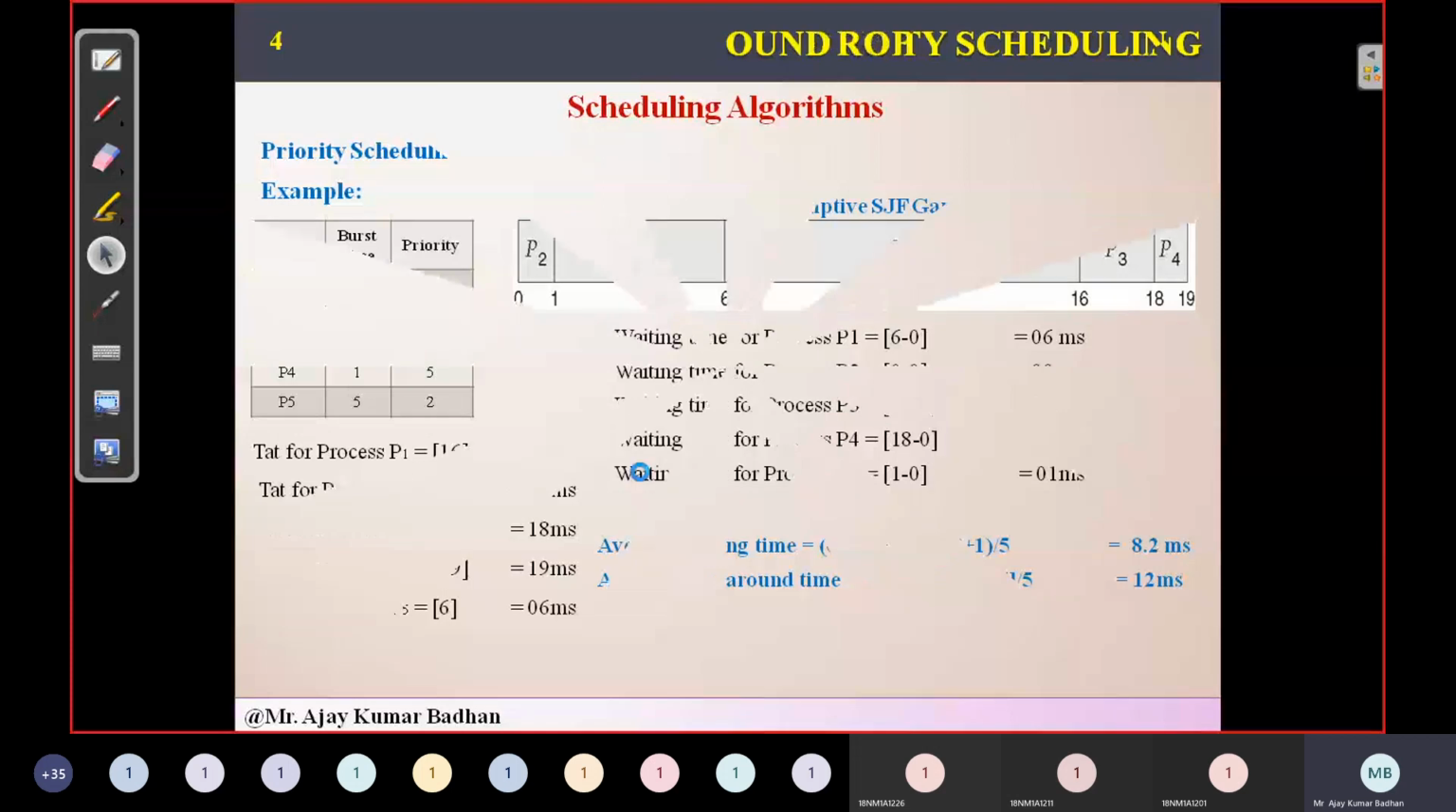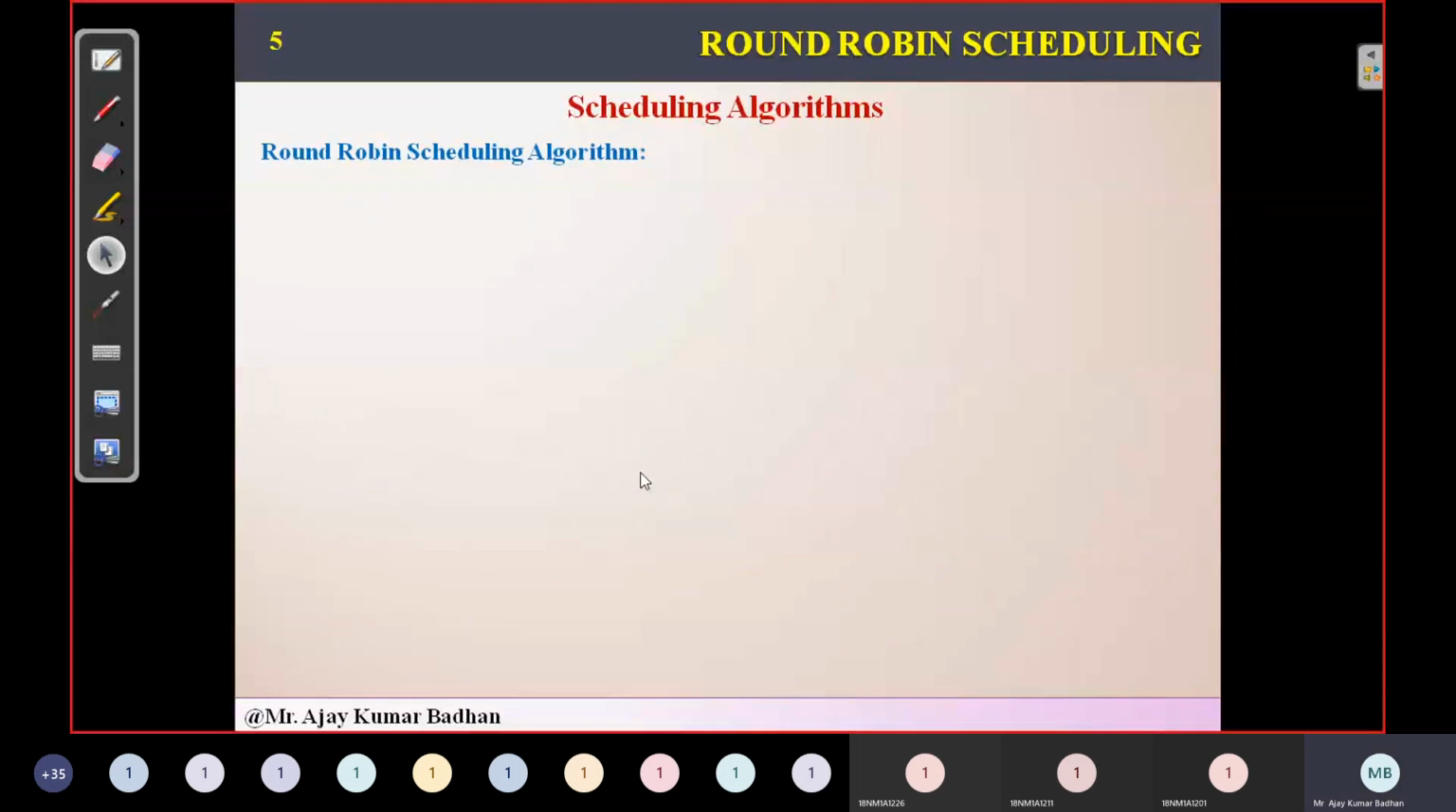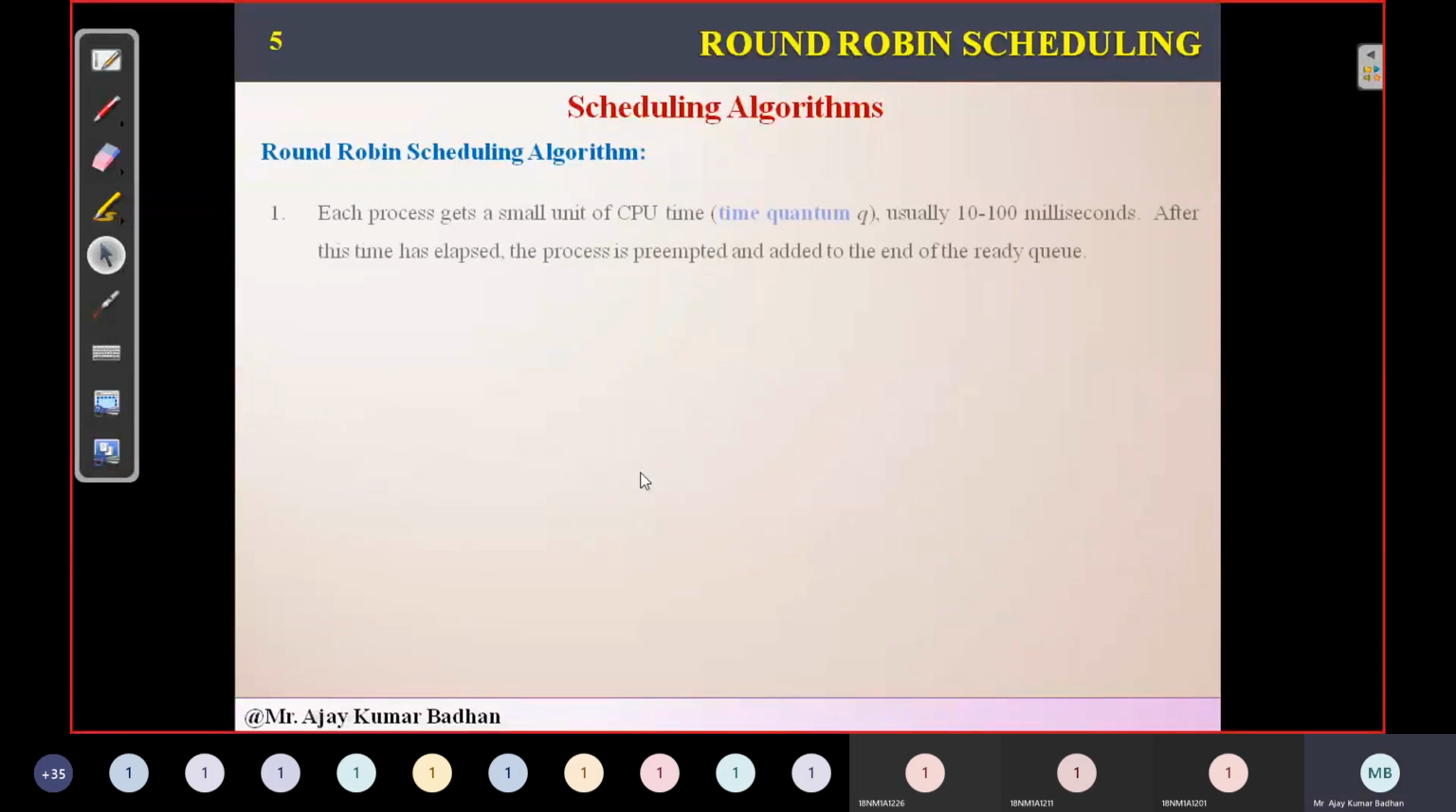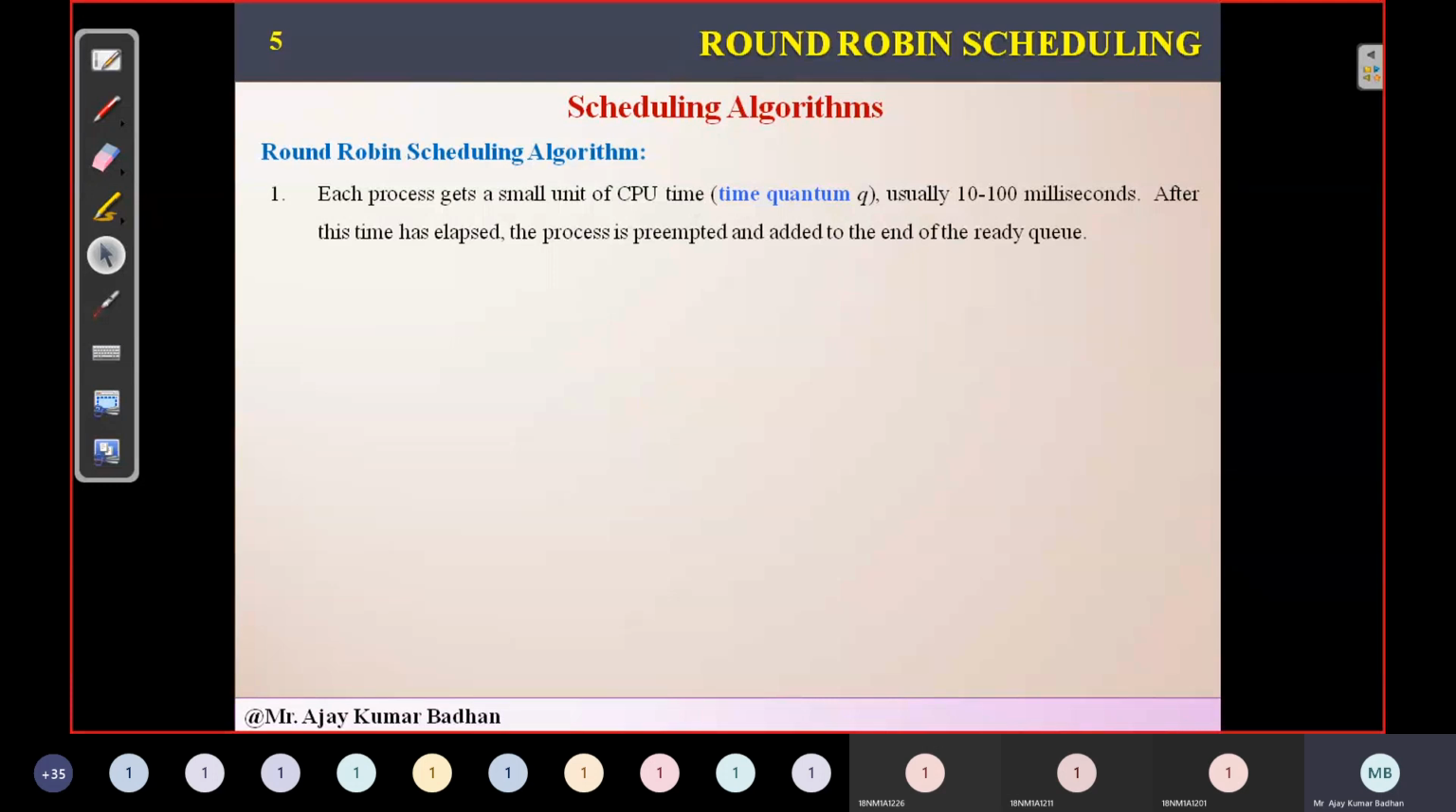It's very easy. The next one we have is the round robin scheduling algorithm. This particular algorithm is similar to the FCFS algorithm. It is almost equal to the FCFS algorithm. But the only difference here is that we are going to use a specific term called time quantum. We can also call it a time slice. Basically, this is nothing but a small portion of time that is allocated.